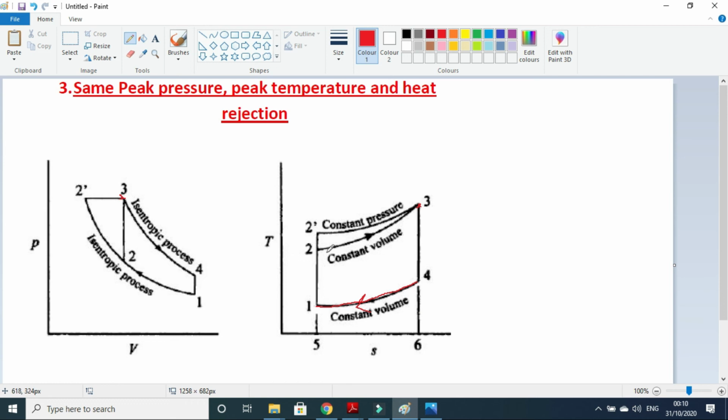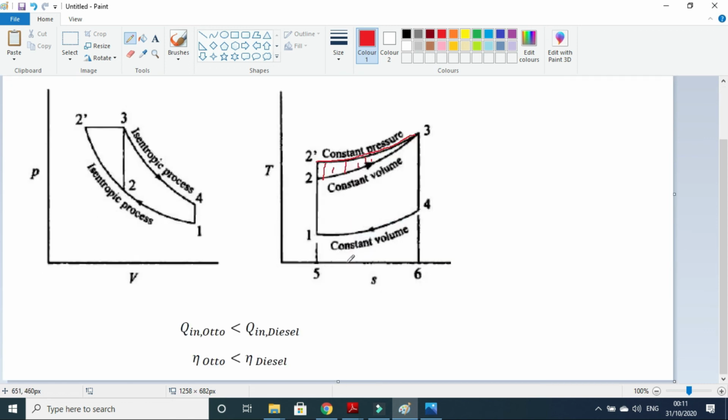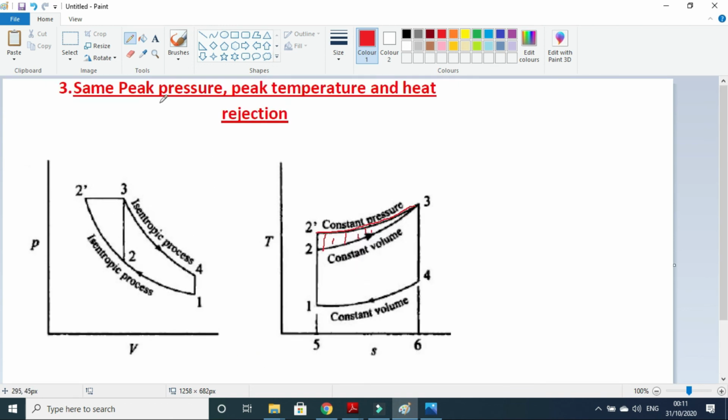So what is left? Q in is left. So we need to differentiate, we need to analyze the Q in. Which one has the higher Q in? As you can see, the constant pressure process, that is the diesel, will have this much greater heat transfer. So Q in of the Otto cycle is less than Q in of the diesel cycle. That is why the efficiency of the Otto cycle will be less than the efficiency of the diesel cycle. That is, the efficiency of the diesel cycle will be greater than the efficiency of the Otto cycle at the same peak pressure, peak temperature, and heat rejection.